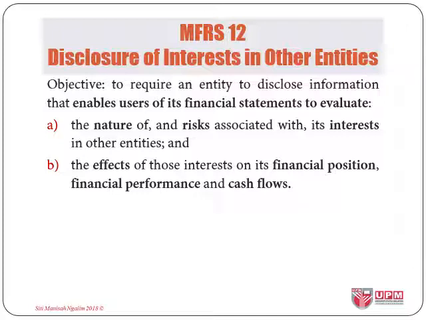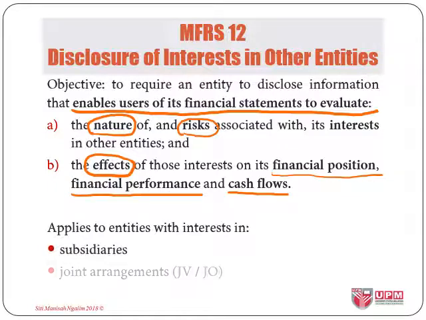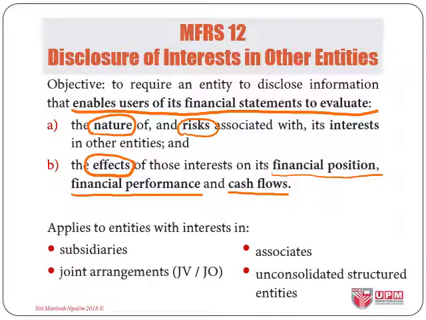Let us now move on to MFRS 12. Basically, this standard guides on what an entity shall disclose in terms of its interests in other entities. The purpose is to enable users of its financial statements to evaluate a few things: the nature, the risk, and the effects of those interests, and for the effects, it must disclose the effects on the entity's financial position, financial performance, as well as its cash flows. And this applies to all interests that we have discussed earlier in this course, including subsidiaries, joint arrangements, interest in associates, as well as unconsolidated structured entities.